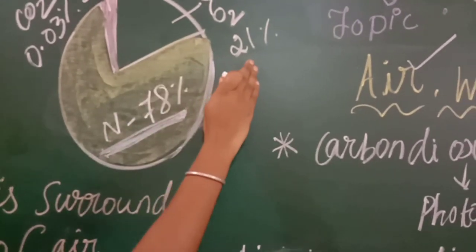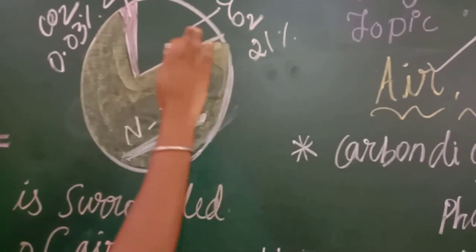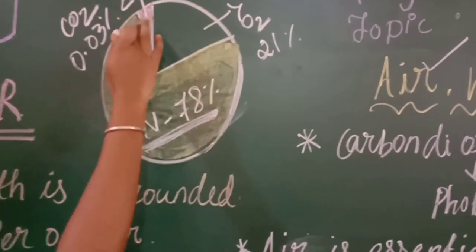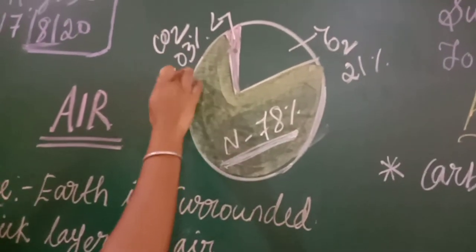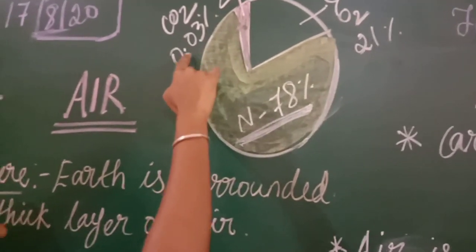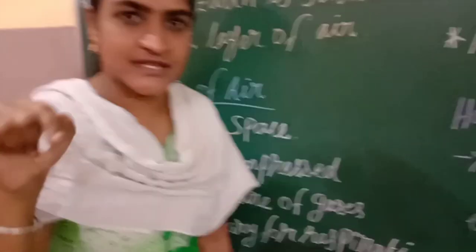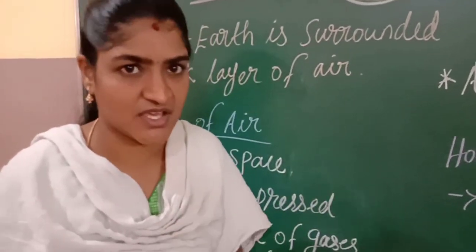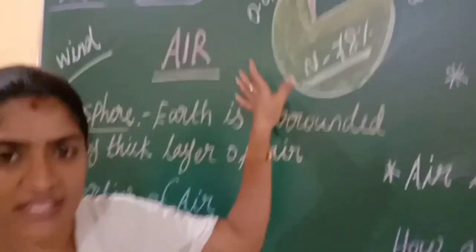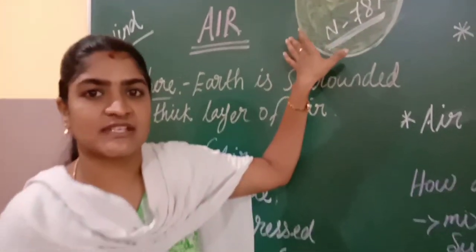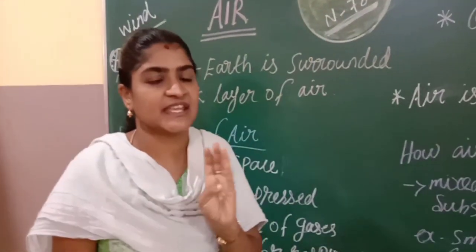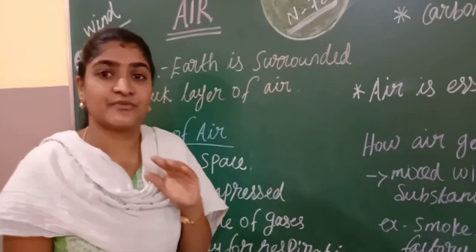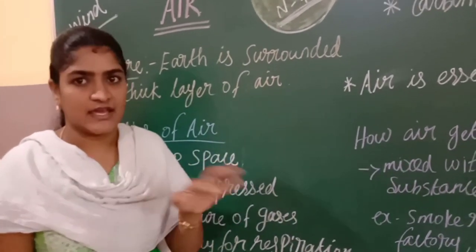Okay, it will be 21% in the air. O2 is nothing but oxygen. And next, it is carbon dioxide. This percent it will be 0.03%. 0.03% carbon dioxide is mixed with the air. Apart from these three gases, some other gases are also there, for example, helium, argon. Like this, we can see different types of gases in the air.